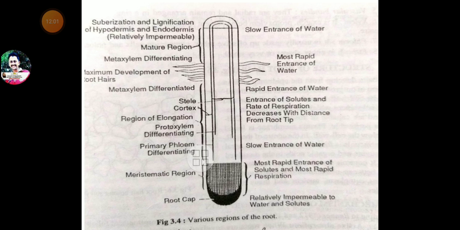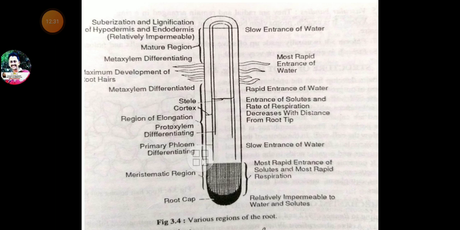Now friends, after that we have to get an idea about absorption of the water, the mechanism of absorption, all sorts of things we have to learn. But before that, you should have an idea which specific region of the root absorbs the water or absorbs the solute minerals.